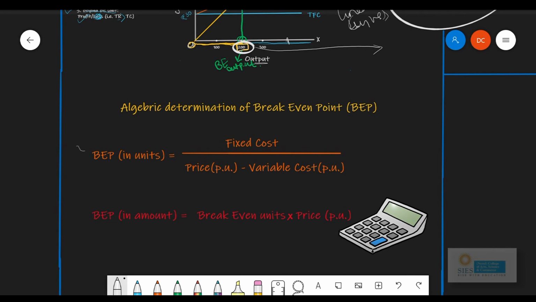Talking about break-even point in units, you would be given fixed cost. You have to put that into the numerator, and in the denominator you will be using price per unit, variable cost per unit. Okay, you are going to subtract both of these. Talking about break-even point in amount, you are going to multiply the break-even units which you have found out from this step with the price per unit. You can definitely use calculators for this, that is allowed.